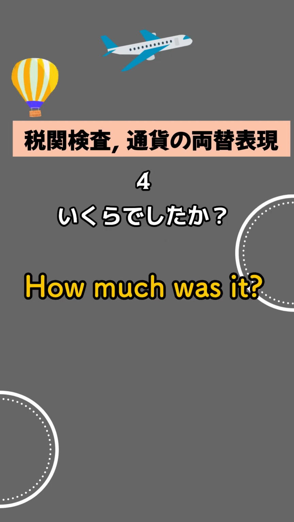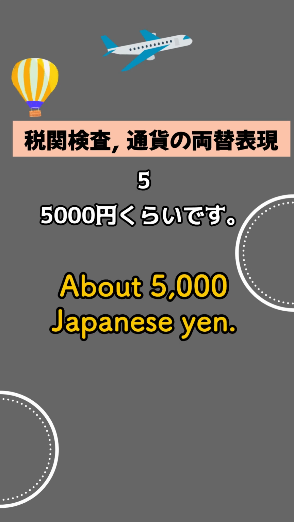いくらでしたか？ How much was it? 5000円くらいです。 About 5,000 Japanese yen.